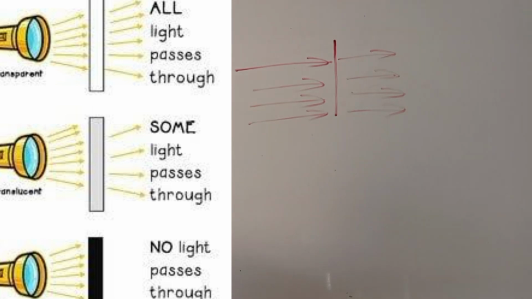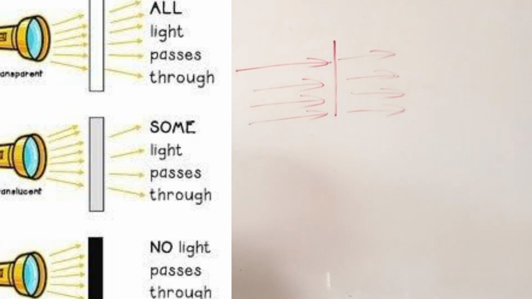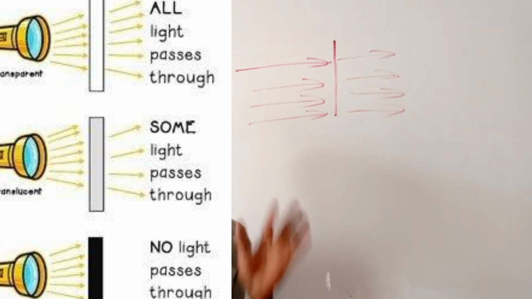Then we still have another material called translucent material. A translucent material will allow even less than half, less than 50% of the rays of light that fall on them to pass.